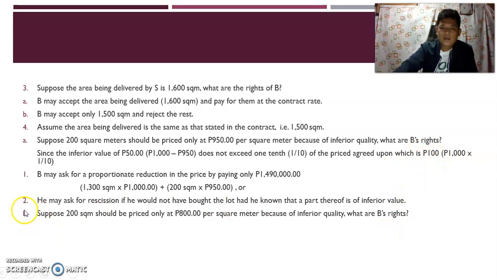But since here, 200 pesos na yung inferior value, mas mataas na kaysa sa 1/10. So, the right of B is rescission. So, B may ask for the rescission of the contract. So, hindi na siya pwedeng mag-seek ng proportionate reduction.